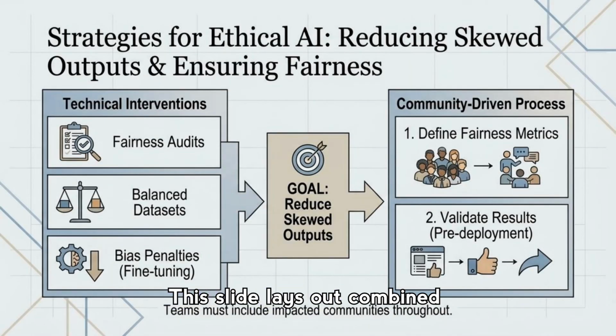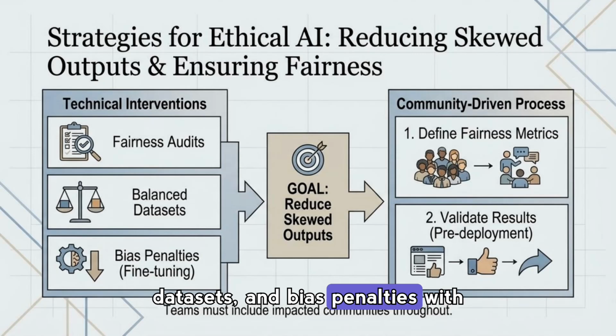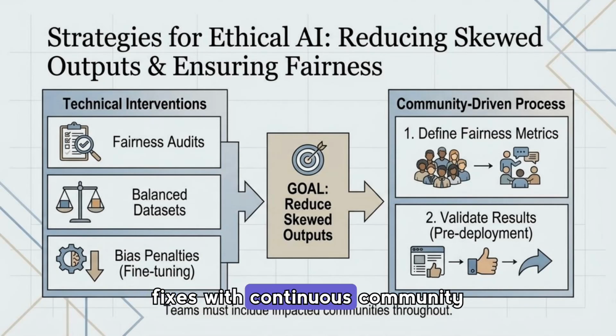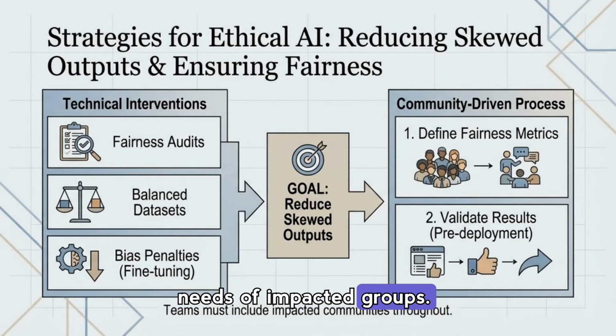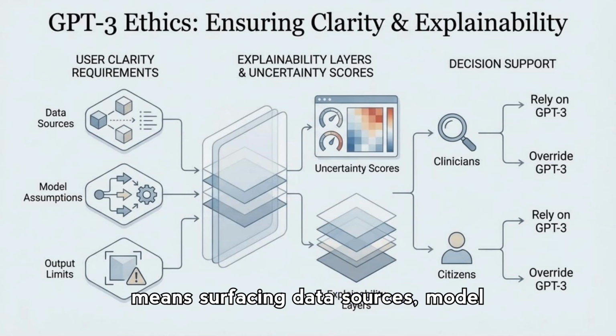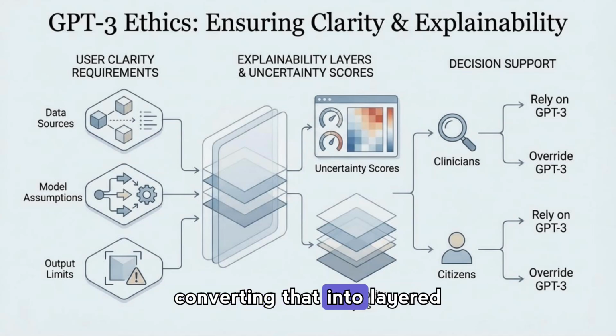This slide lays out combined technical and community-driven strategies to reduce skewed outputs, connecting fairness audits, balanced datasets, and bias penalties with participatory steps like defining fairness metrics and validating results before deployment. The central goal is clear: pair engineering fixes with continuous community engagement, so technical improvements actually reflect the needs of impacted groups.